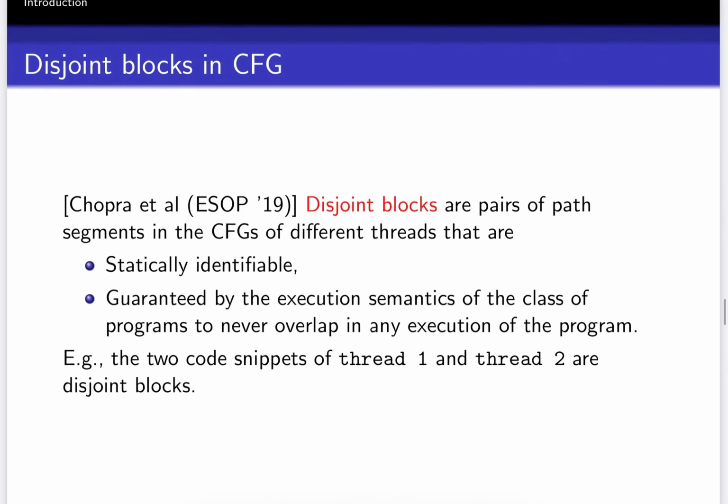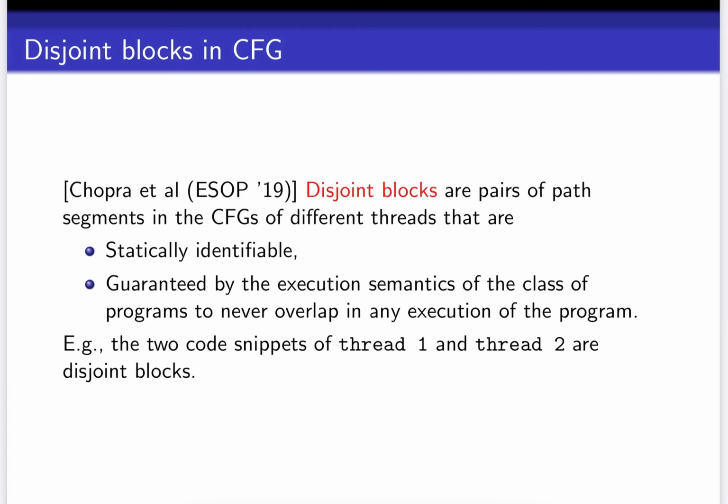So we use the notion of disjoint blocks, which was introduced by Nikita, Rekha and Deepak in their ESOP paper. I'll tell you what it is. Disjoint blocks are pairs of path segments in the CFGs of different threads that a user can identify statically, and they are also guaranteed, as per the semantics of the program, that no matter what, these blocks of path segments will never overlap in any execution of the program.